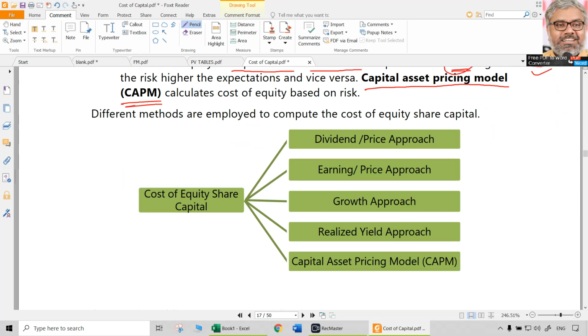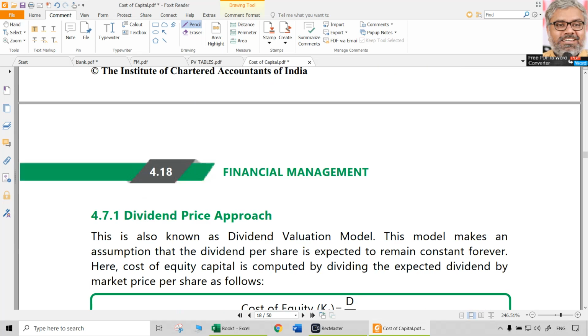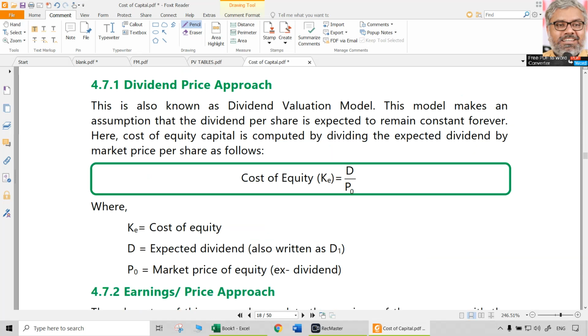We will come to each of these models and how to calculate cost of equity. We need to learn that. Dividend price approach, earnings price approach, Gordon's growth model, realized yield approach and capital asset pricing model. These are the different types of approaches, formulae, methodologies for what? Ultimately to compute cost of equity.